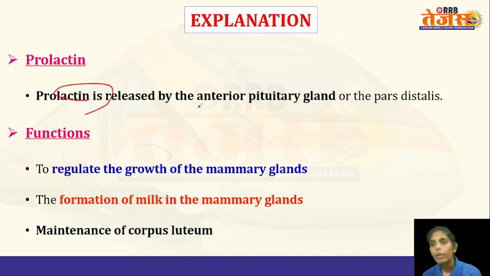Prolactin is released by the anterior pituitary, and its functions are, it regulates the growth of the mammary gland. So the mammary glands are the ones which will produce the milk, right? So they regulate the growth of the mammary gland, they influence the formation of the milk within the mammary gland, and also another function is it helps in maintaining the corpus luteum. So this is about the prolactin.